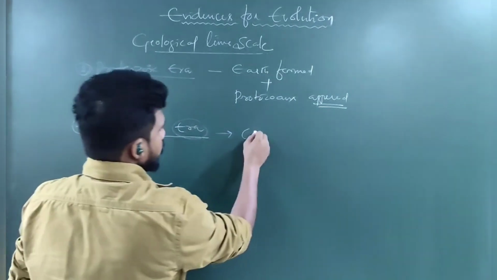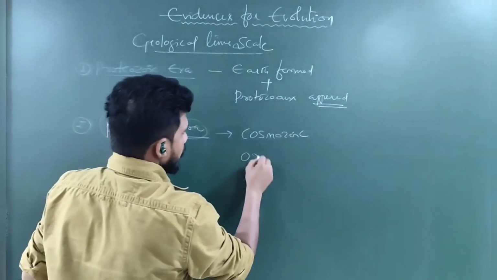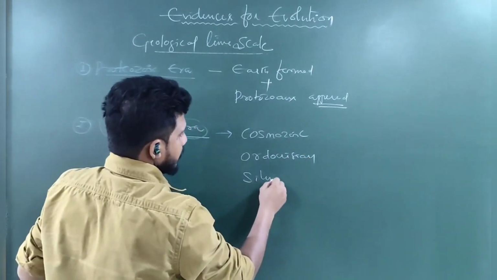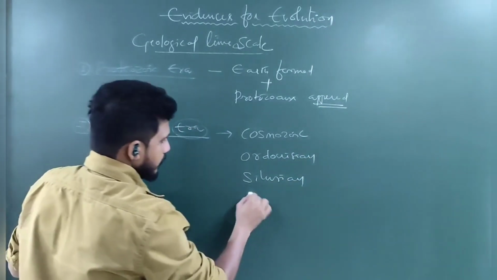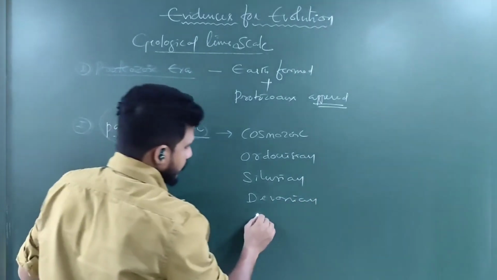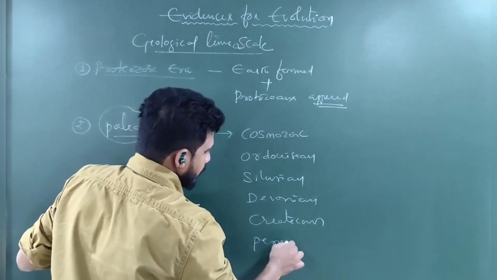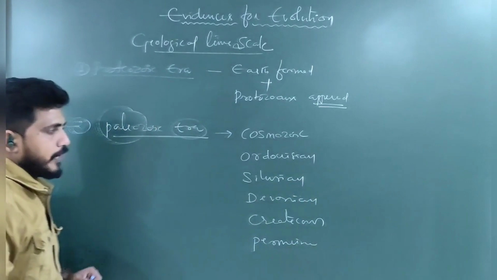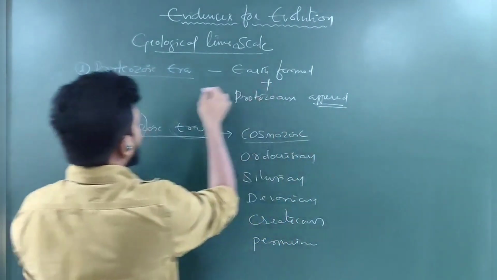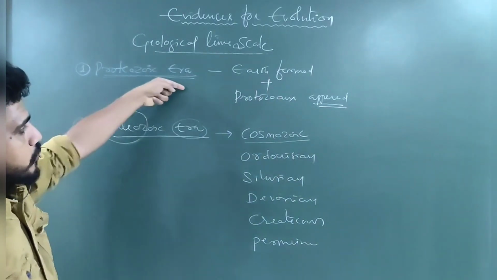If you see the Cambrian period, Ordovician period, Silurian period, Devonian period, Cretaceous period, Permian period. So these are the periods there. So that is why, before the Paleozoic era, what was there was the Proterozoic era. So this Proterozoic era is also called the pre-Paleozoic era.